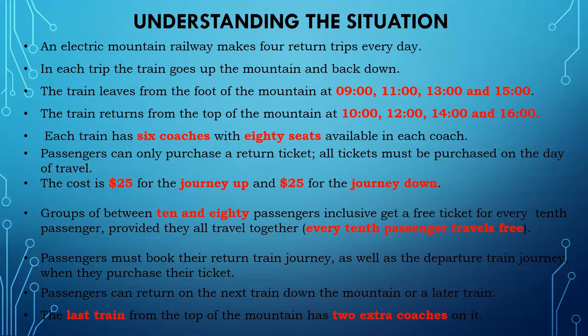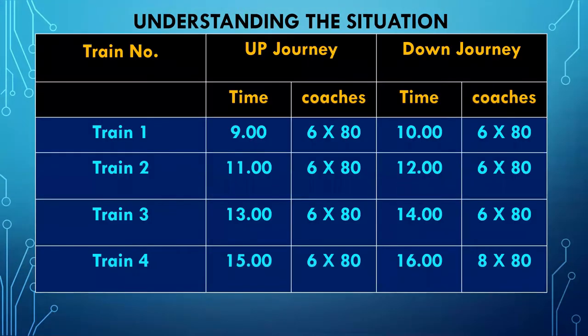Okay, for your understanding, I made it as a table so you can easily understand. I made train numbers 1, 2, 3 and 4. So you can imagine this is train 1, train 2, train 3. As I already explained, train 1's start time is 9 and its return time for the down journey is 10 o'clock. It has 6 coaches, so 6 into 80, 480 seats. Returning is also the same. So every time we have to imagine this. I tabulated these things so that we can understand